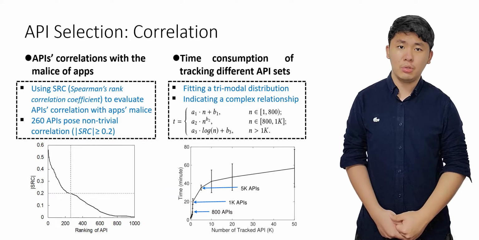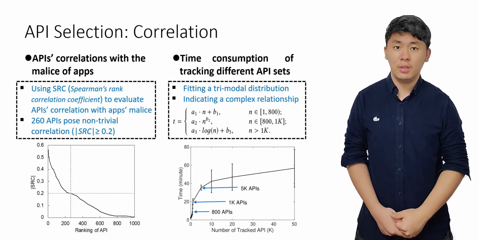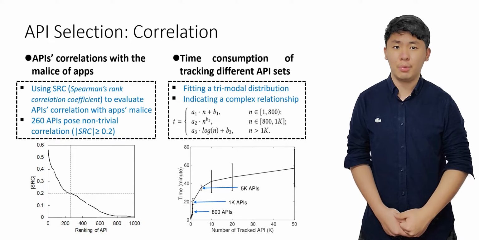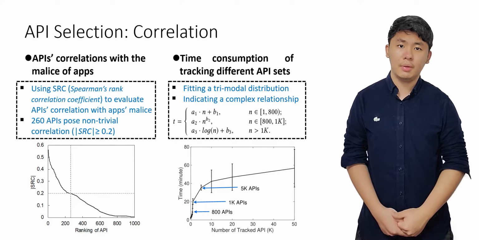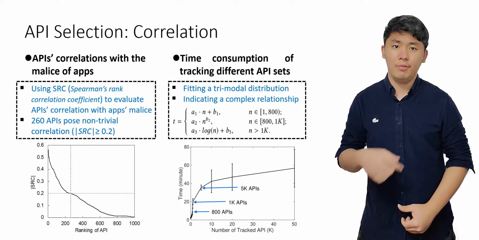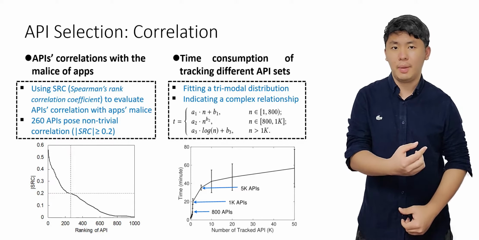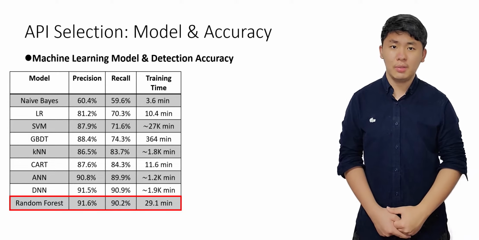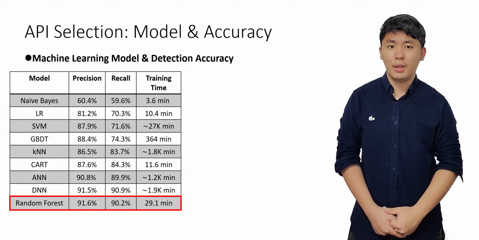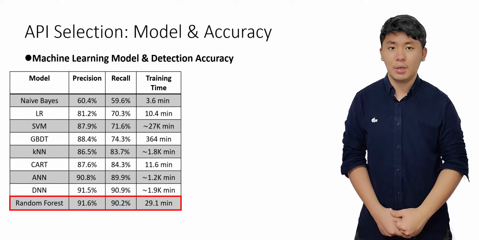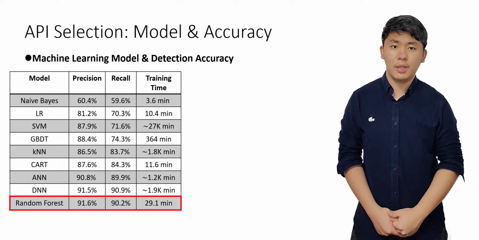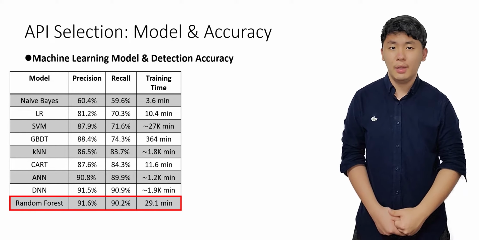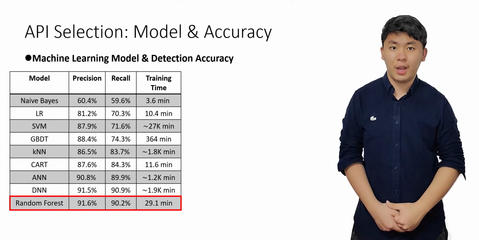We notice a trimodal distribution in their statistical relation. The time course experiences three different stages of growth, possibly because of the gradual enrollment of malicious correlated APIs, frequently used APIs, and hardly used APIs. We then look into the impact of API selection on the ML model. We implement 9 mainstream ML models and feed our data collected by tracking all 50,000 APIs into them. As shown in the table, we notice that random forests can best balance precision, recall, and training time. Considering its good generalization ability, we then choose random forest as our classifier.